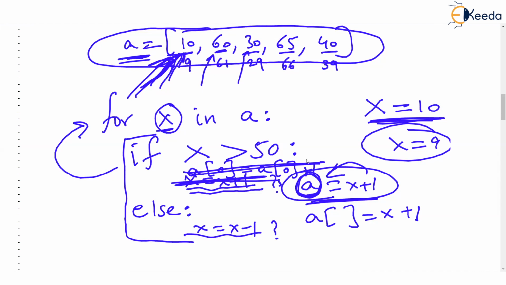Okay. Print x plus 1. Rishikesh, your answer is partly correct. Because if you print x plus 1, then 61 will get printed for 60. 66 will get printed for 65. But our problem was we want to change the values in the list. See, the values in the list will remain 10, 60, 30. We are not changing these values. The problem was we wanted to change the original values of the list. And that won't happen. Although print x plus 1 will print increased value on the screen, but list will not change. I hope you are understanding.